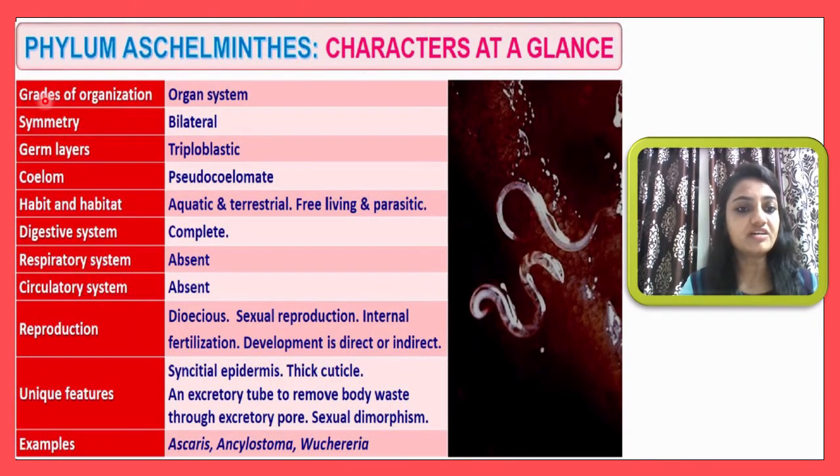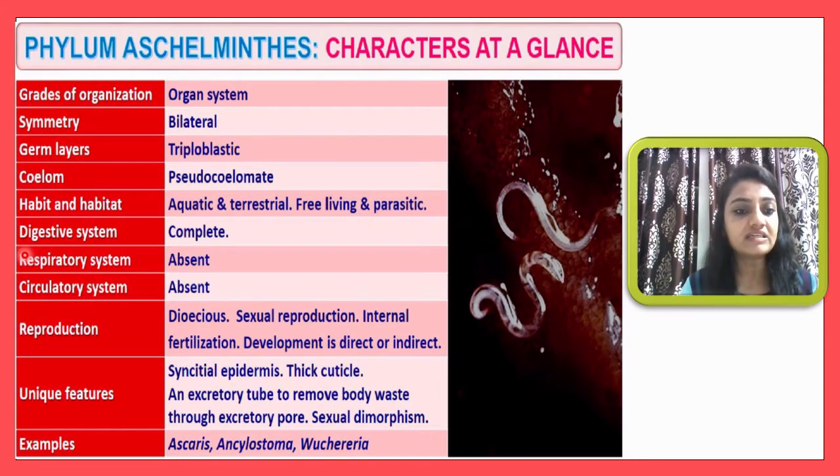So here the grade of organization is the organ system level of organization, symmetry is bilateral, then germ layer is triploblastic. Then the coelom found here is a pseudocoelom, and that's why this organism is considered pseudocoelomate. And we remember this is the only phylum which shows pseudocoelomate. Next is the habitat. So here the habitat will be aquatic as well as terrestrial. They will show free living and parasitic organisms.